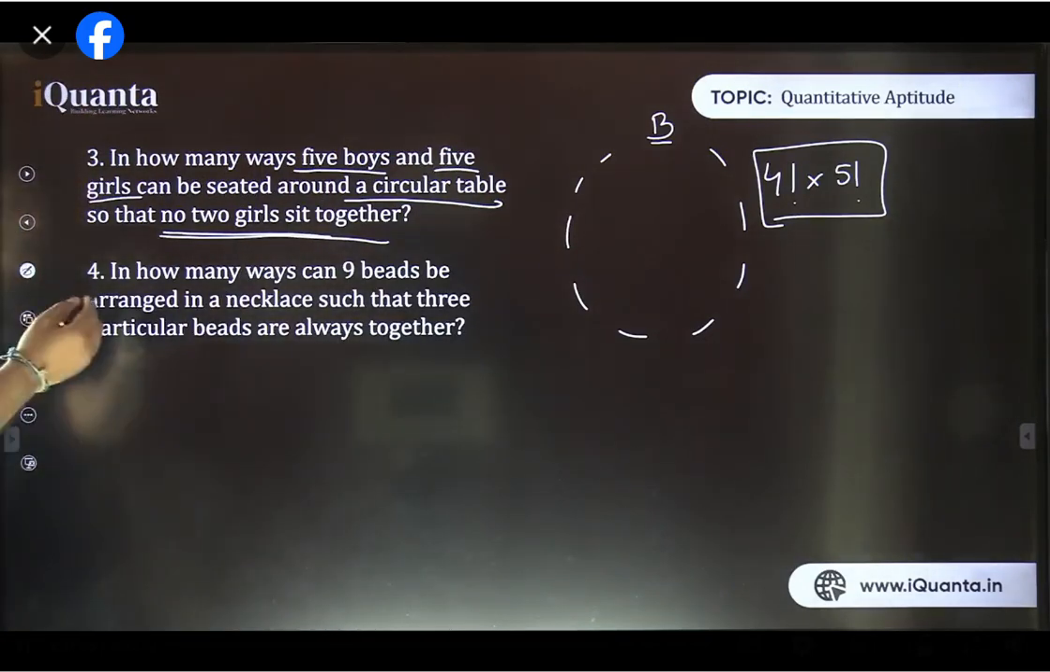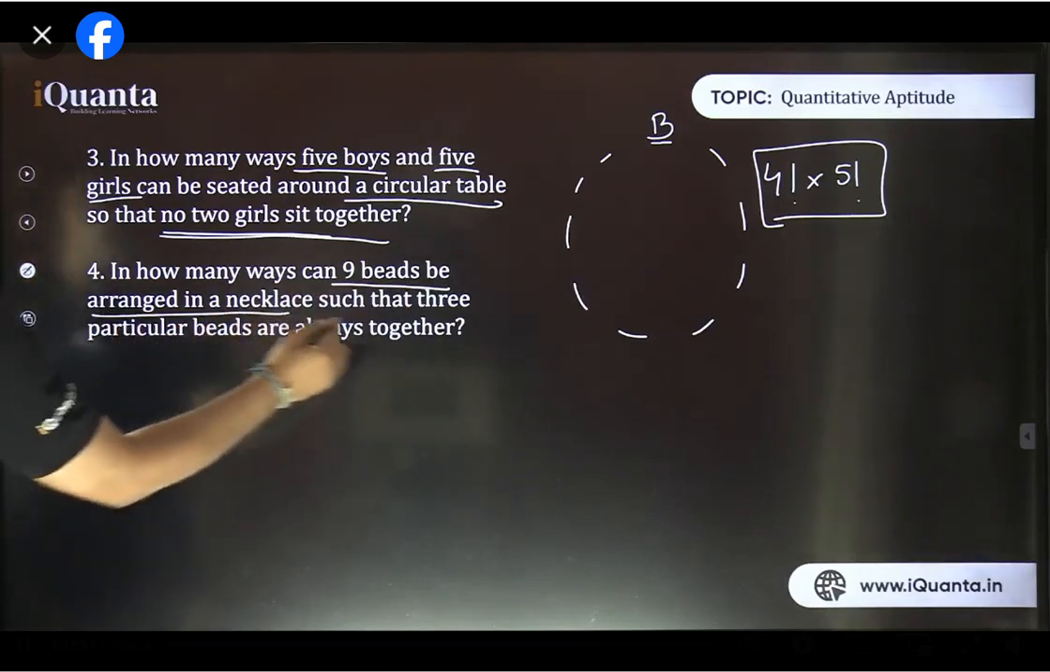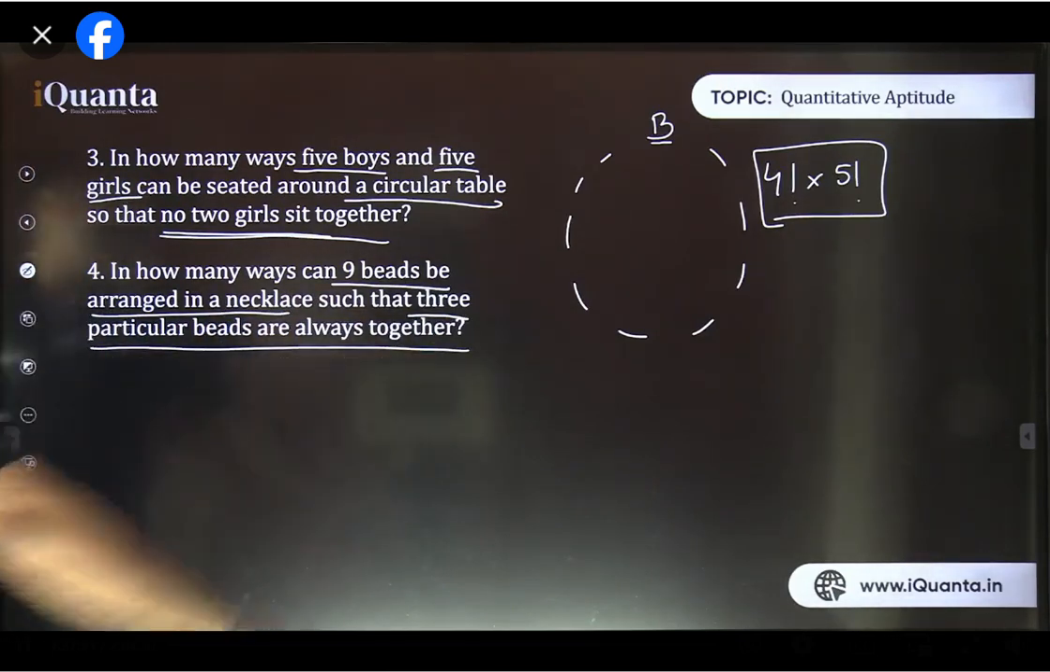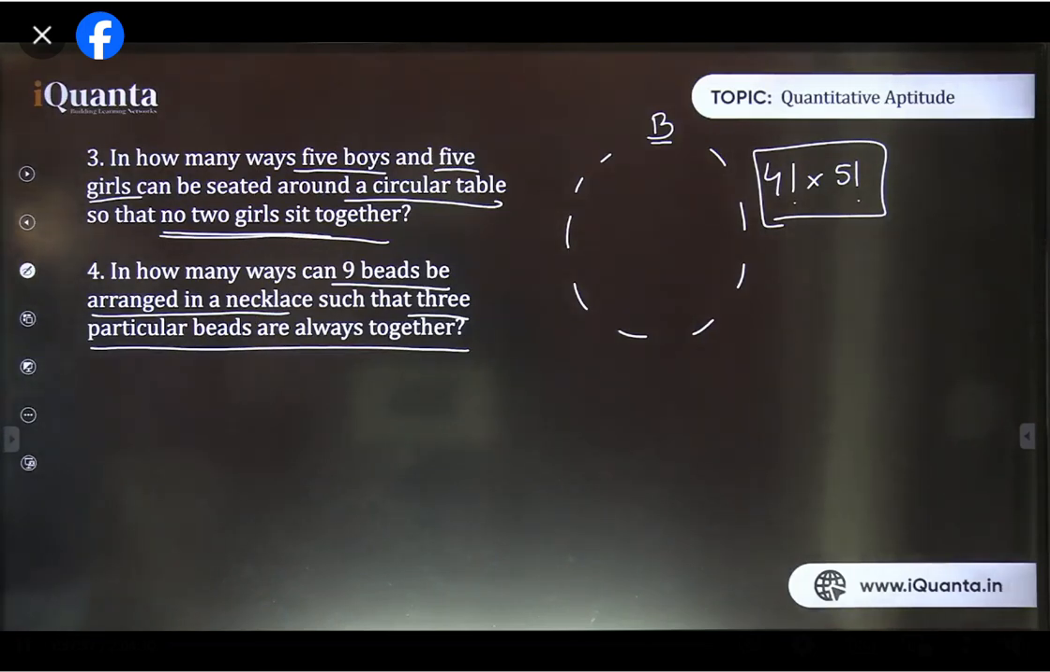And the second question, this fourth one: in how many ways can 9 beads be arranged in a necklace such that 3 particular beads are always together?